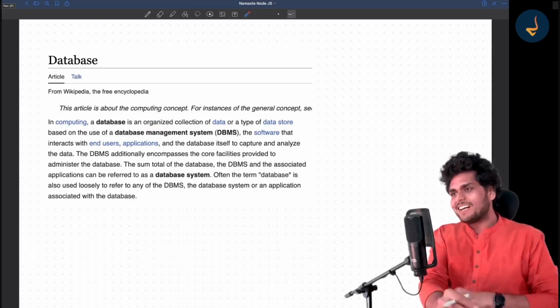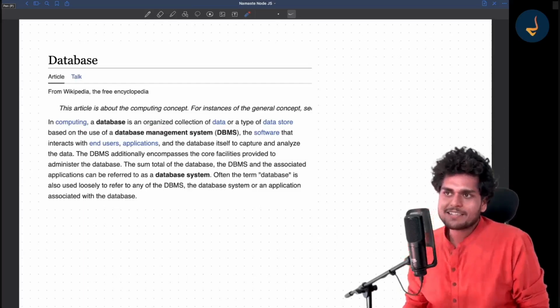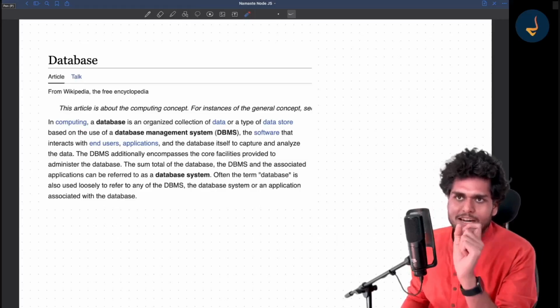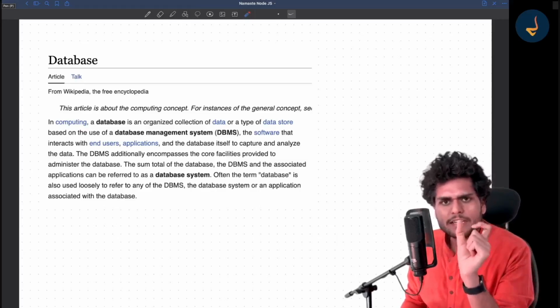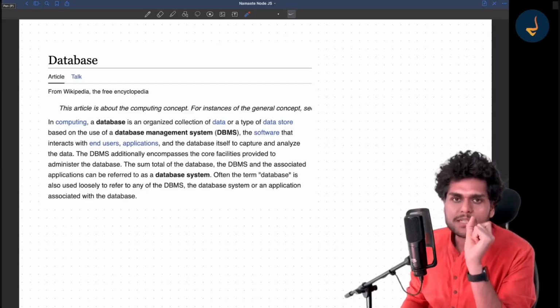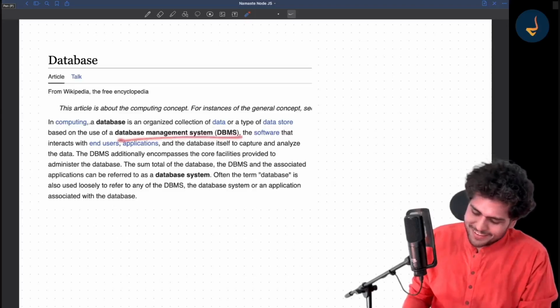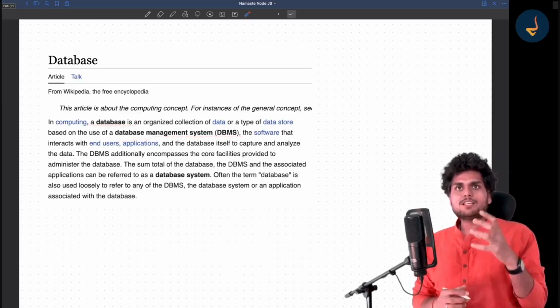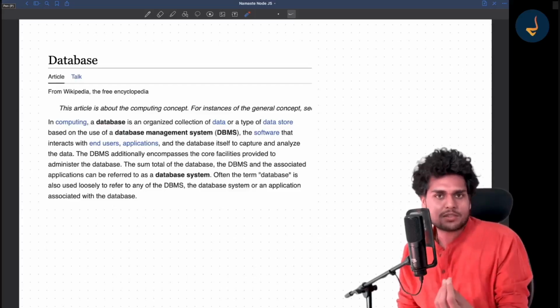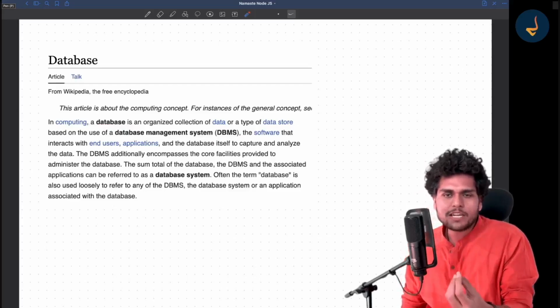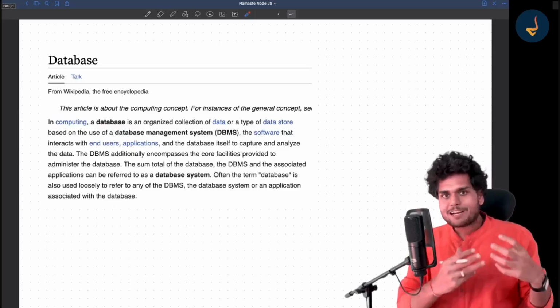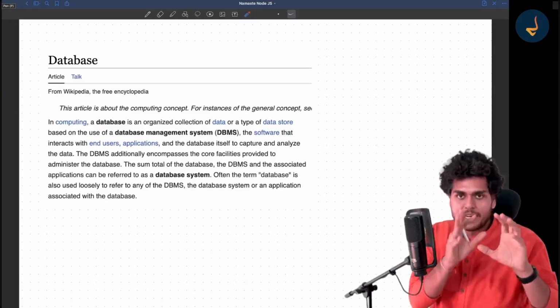Now, one more thing: there is a confusion. You might have heard of the term database management system, DBMS. Often the word database is loosely used. Let me try to explain.